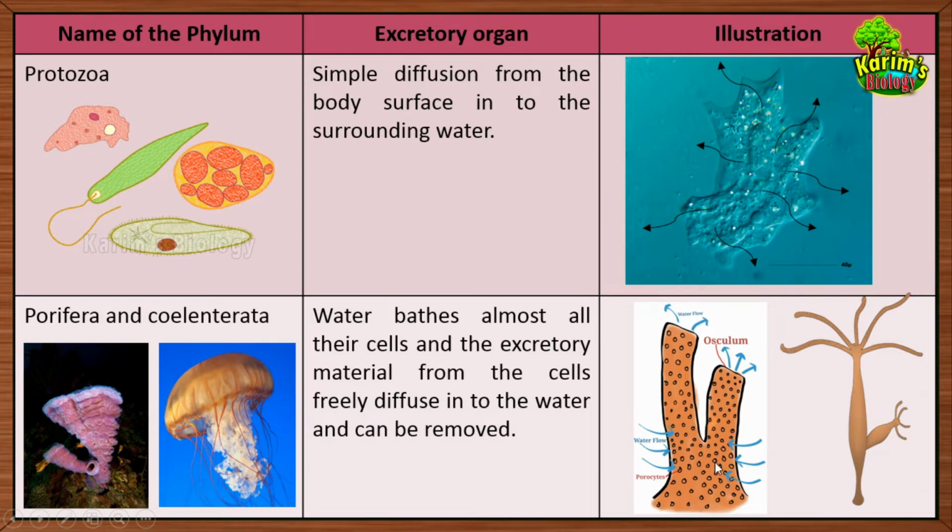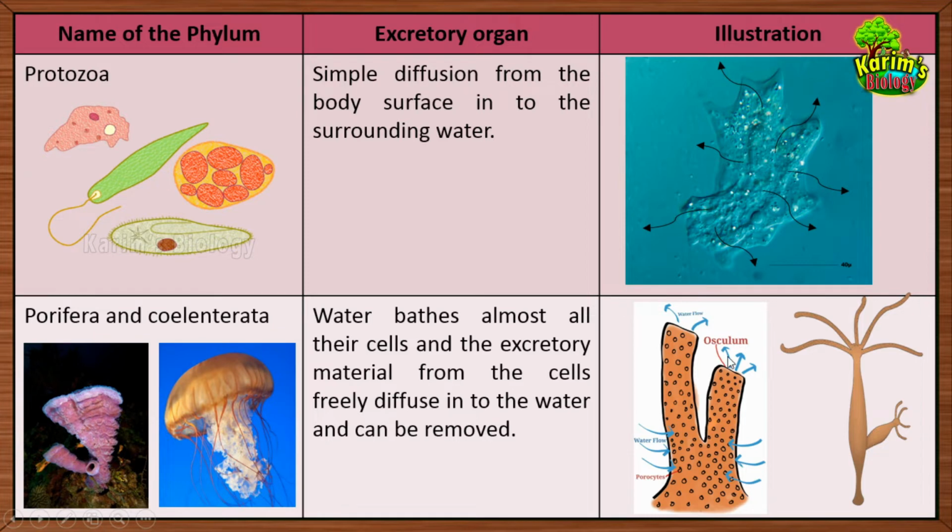This is one sponge here. The Porifera members are usually called sponges because they have pores all over their body. Through the pores, water enters into the body, and there is a pore called the osculum through which the water will be flowing out. When the water enters and leaves, the water almost bathes every cell present in this sponge.